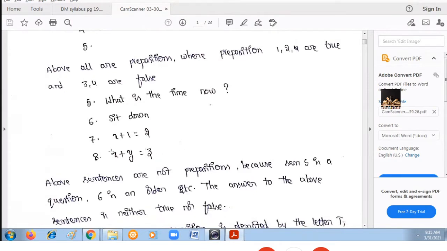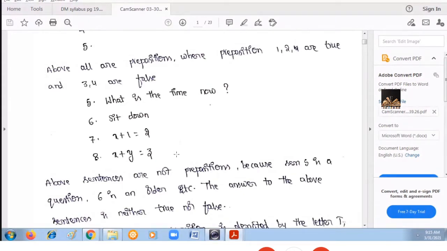Without knowing the value of x, we cannot say whether this statement is true or false. In the same way, without knowing the values of x, y, z, you don't know whether the statement is giving you a true or false result. So when you cannot decide whether the statement gives a true or false result, we will not call it a proposition or declarative statement.